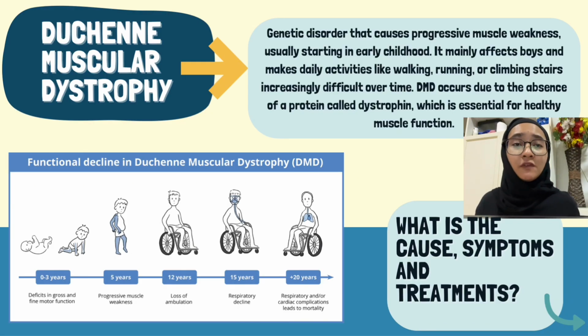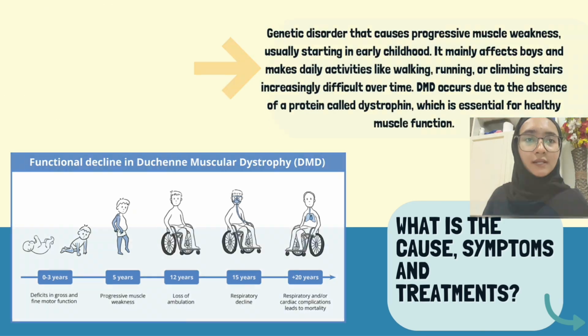And next, at 15 years old, Duchenne muscular dystrophy patients start to have respiratory decline. And when they reach 20 years and above, they start to have respiratory or cardiac complications that lead to mortality. Studies show that DMD patients have an average lifespan of 16 years old due to their lungs collapsing at 15 years old due to respiratory decline.